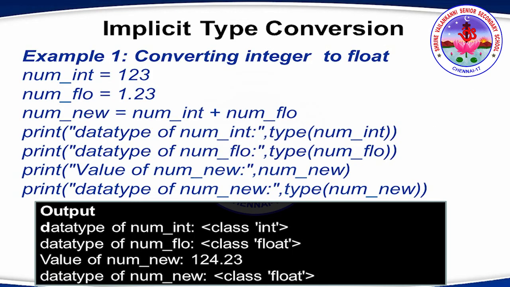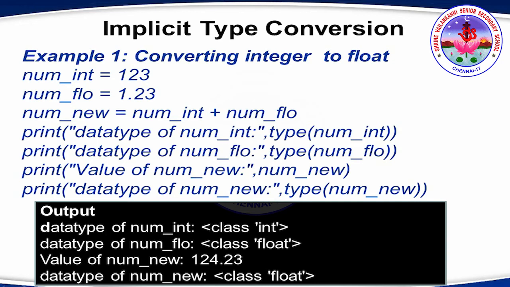Let's see an example, converting integer to float. num_int is equal to 123, which is an integer. num_float is equal to 1.23, which is a float. num_new is equal to num_int plus num_float. So here, for num_new, we are adding one integer with one float. Then we print the data type of num_int and the data type of num_float, and then print the value of num_new, which is the addition of integer and float. And then we are going to see what type of data num_new is.